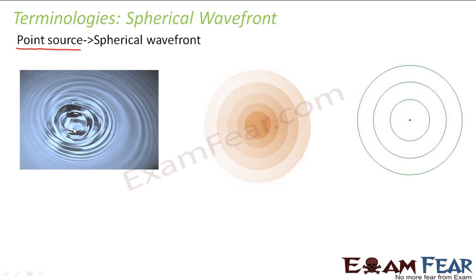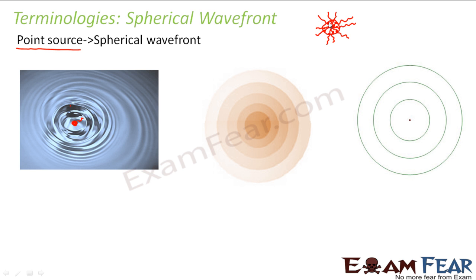That means, let us suppose this is the point where you throw the stone. Waves originate in all directions like this. So what would be the wavefront? If you consider the peak point of all of them, and if you join them, what do you get?